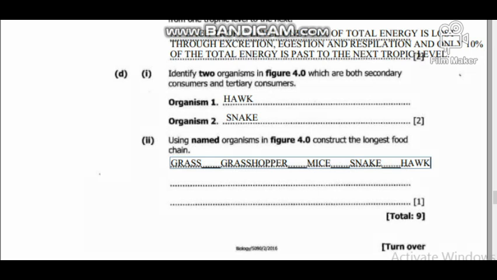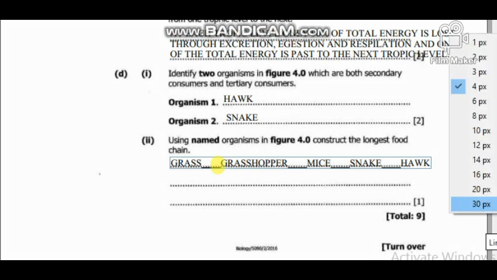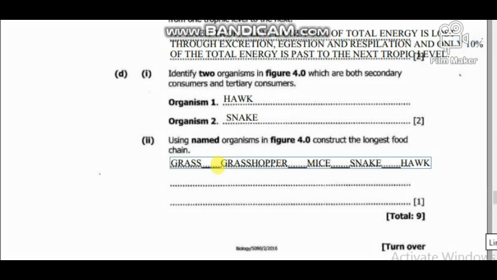So in this case, to make it clear, make sure that you put the arrows there so that it is very simple to understand. So make sure you indicate the arrows like that. So the arrows must be indicated.